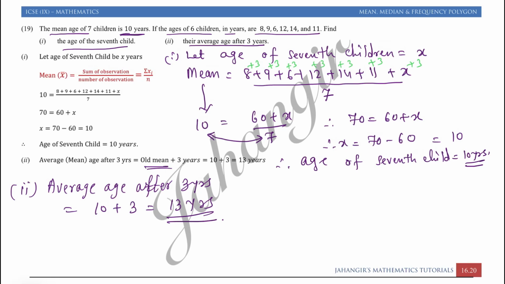You know this concept. If each observation has been increased by 3, then it will affect the mean. So the mean will also increase by 3.